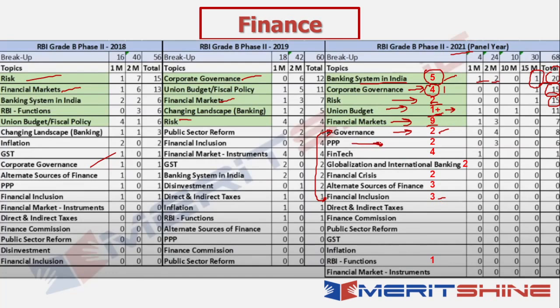Similarly, for Triple P, I don't think you'll need to watch the lectures. You can directly refer to the notes. There are 2 lectures there.